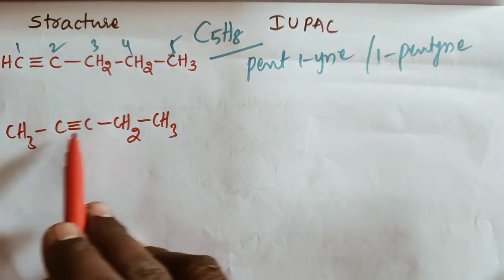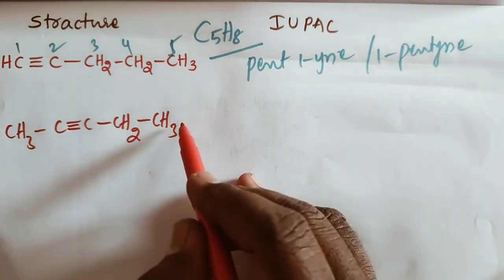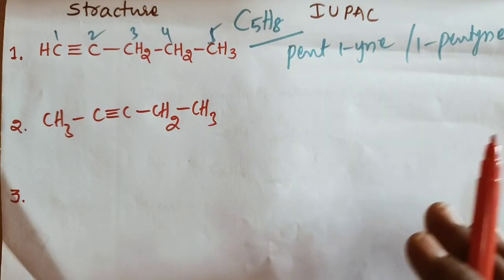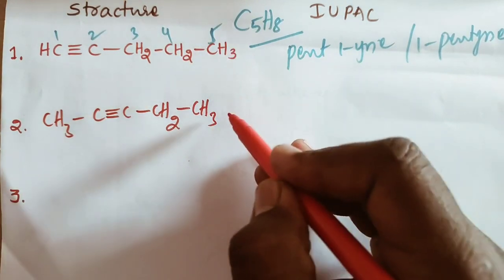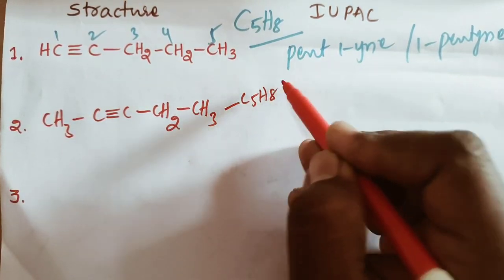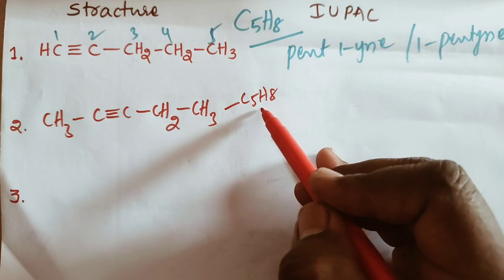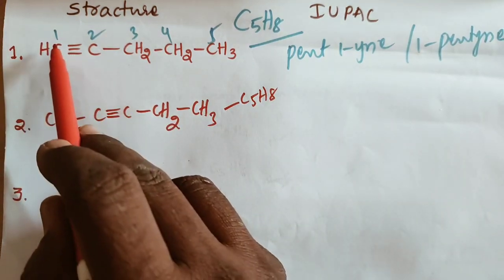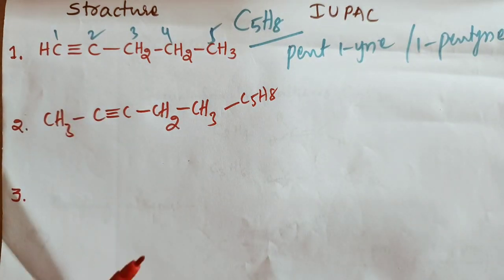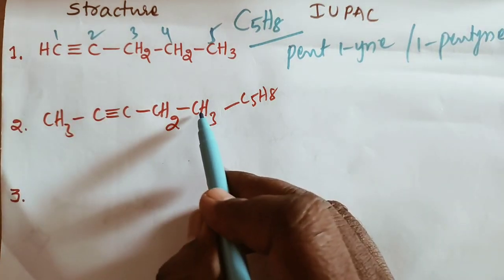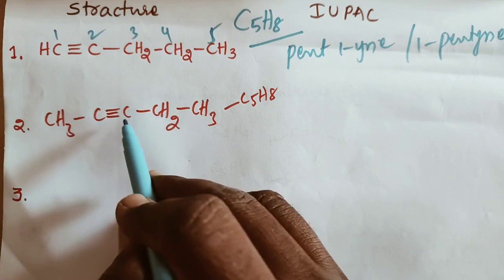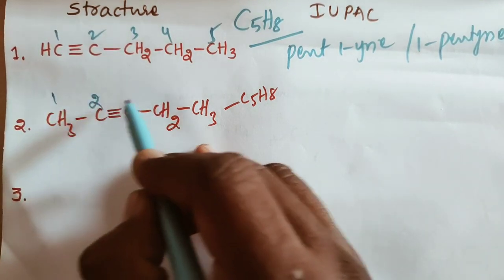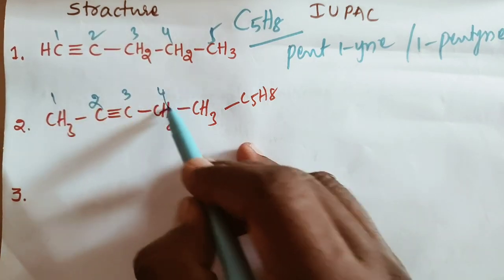And next, how many carbons? 1, 2, 3, 4, 5 carbons. So this is also C5H8. Compare the first one and the second one. Both are the same? Yes, this is also C5H8, this is also C5H8. Both contain the same molecular formula, but different structural arrangements because of the triple bond position. In this one, the first position is there. What about in this? You take the numbering from the left or right side, 1, 2, 3, 4, 5. So the position is 3, but in this, 1, 2, the second position appears. It is preferable.